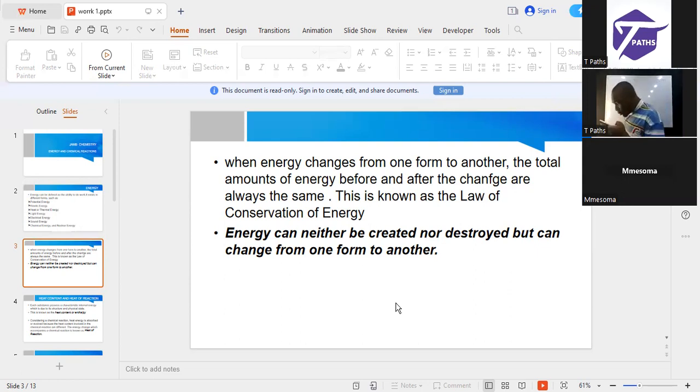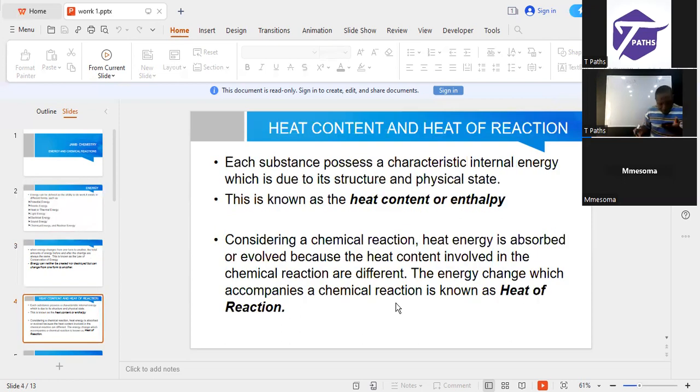Now, heat content and heat of reaction. We believe that every substance possesses a characteristic internal energy, due to the arrangement of its molecules. This is known as the heat content or enthalpy of that substance. Now, if you consider a chemical reaction, heat energy can either be absorbed or evolved.